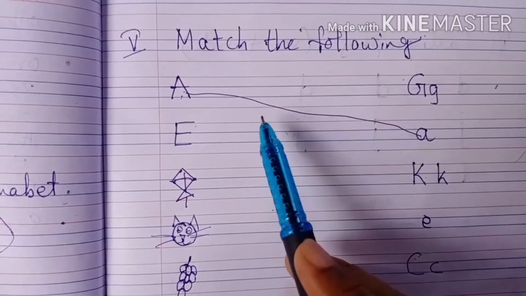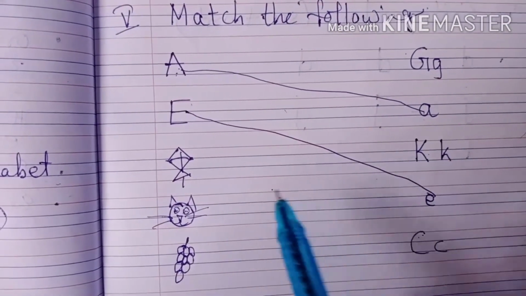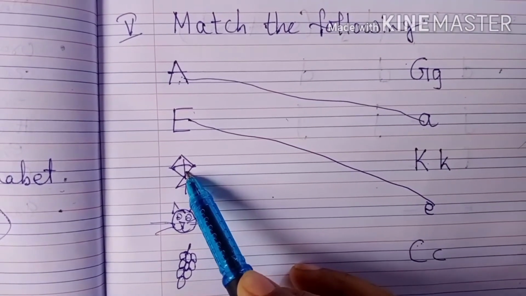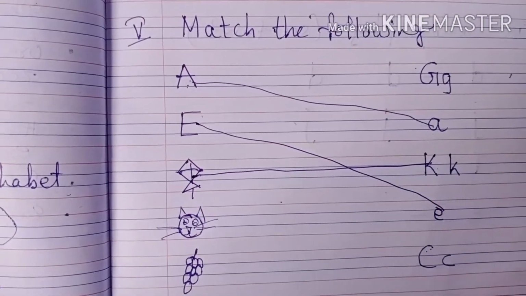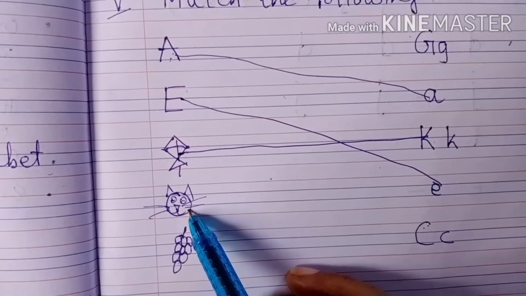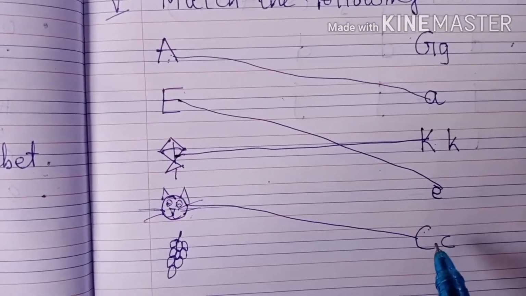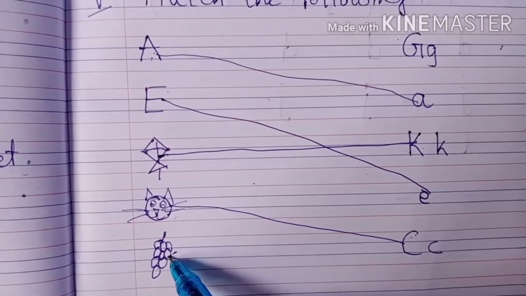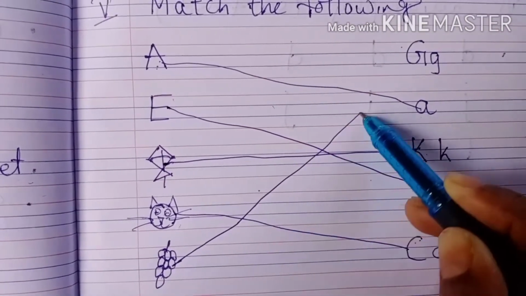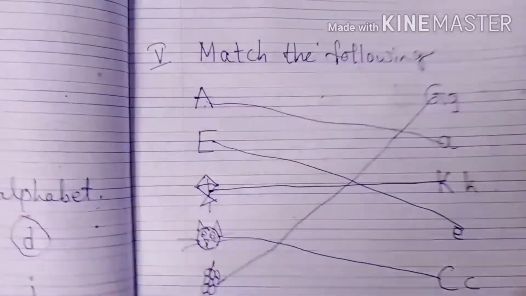Capital letter E and small letter E. Kite. K sounds k, k, k. Cat. Capital letter C and small letter C. See, here it is C, cat. C for cat. Grapes. G for grapes. This you have to do matching.